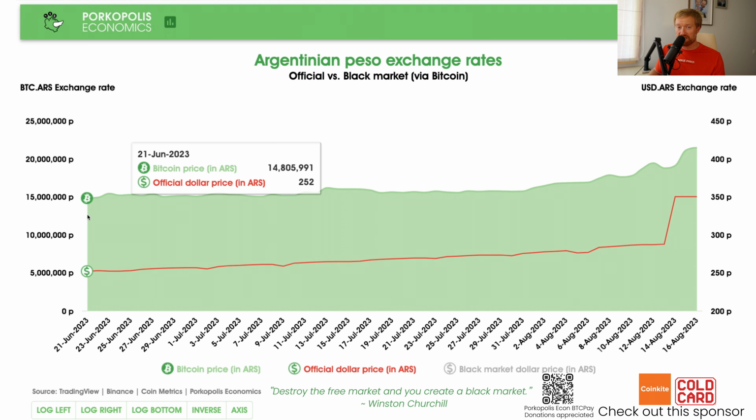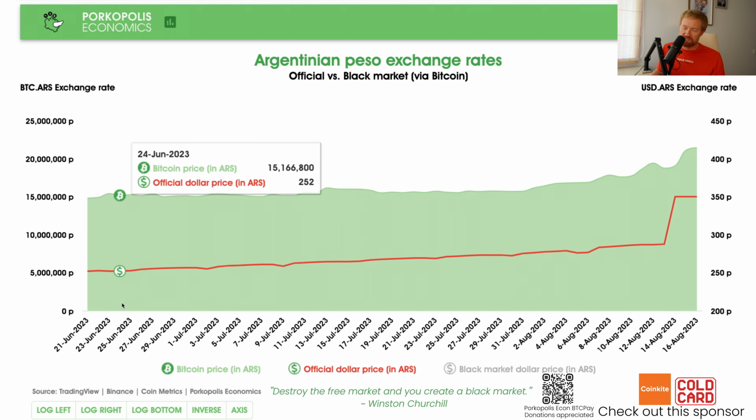14.8 million pesos per one Bitcoin at the end of June 2023. And as of today, we're roughly 21.4 million pesos per Bitcoin, as of this recording. The reason I wanted to show you this data comes from Binance.